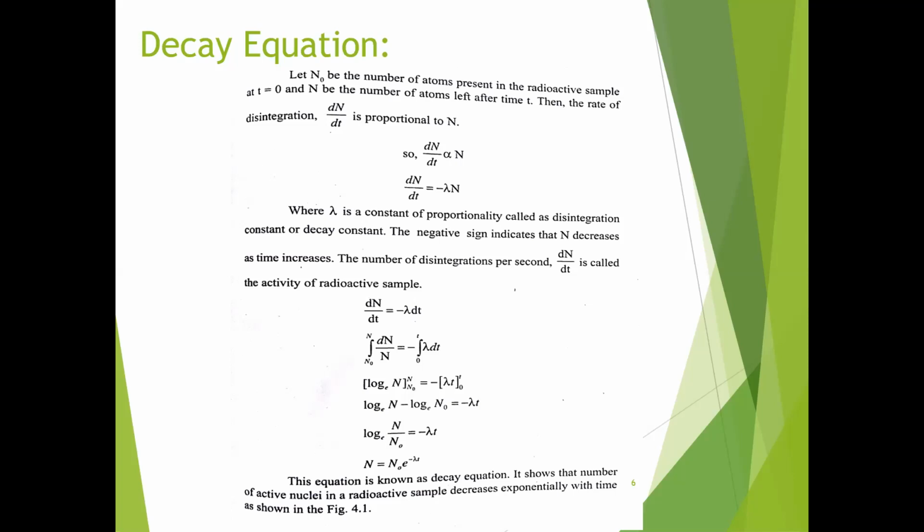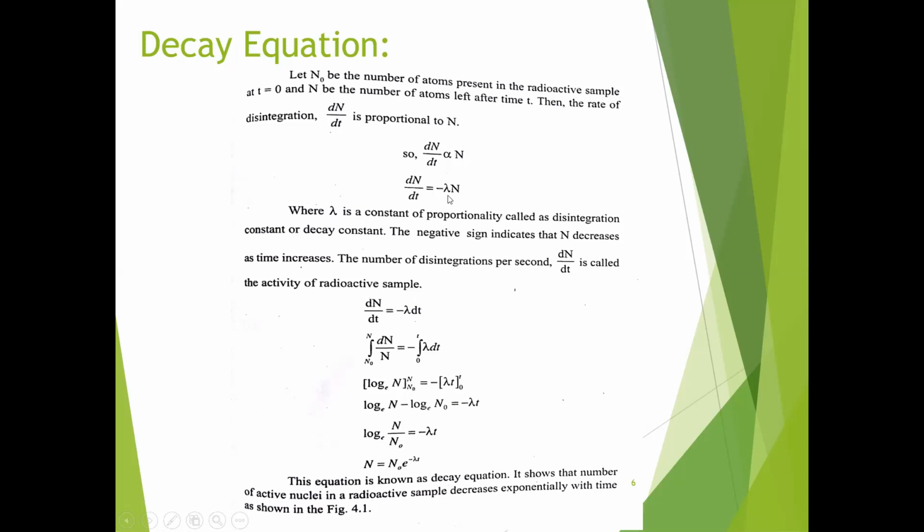The rate of disintegration is dN by dt, the number of atoms per time. This rate of disintegration dN by dt is proportional to N. So dN by dt is proportional to N, and dN by dt equals minus lambda N, where if you remove the proportionality constant we get lambda.